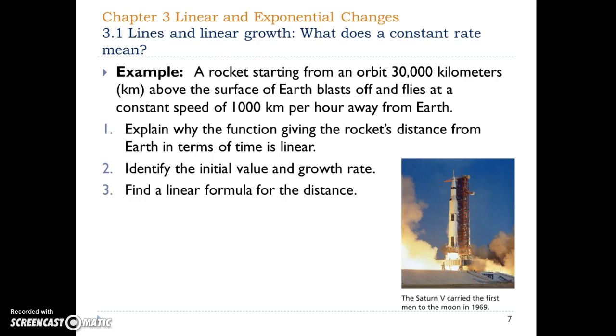Example. A rocket starting from an orbit 30,000 kilometers above the surface of Earth blasts off and flies at a constant speed of 1,000 kilometers per hour away from Earth. Explain why the function giving the rocket's distance from Earth in terms of time is linear. Identify the initial value and growth rate. Find a linear formula for the distance.